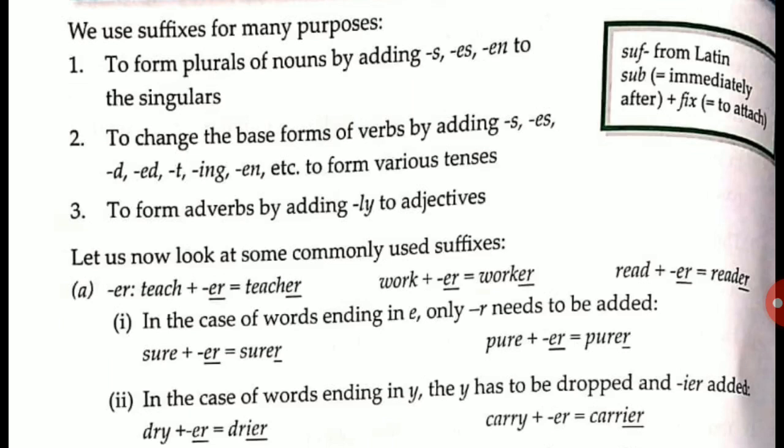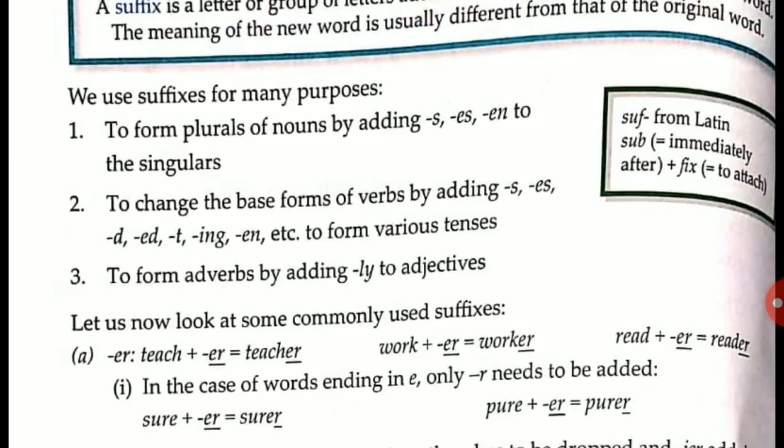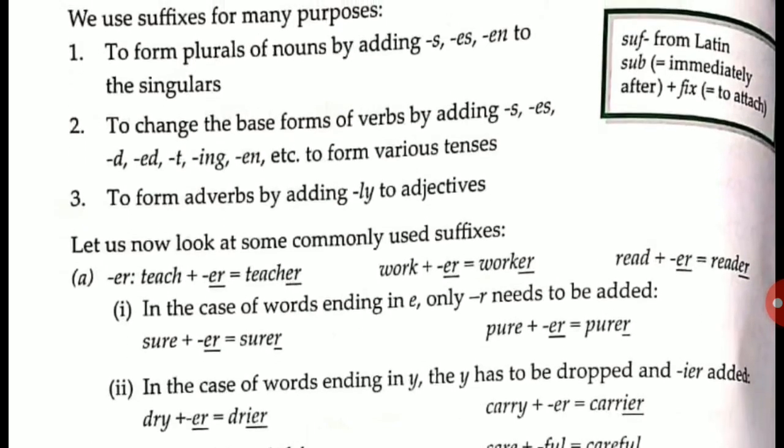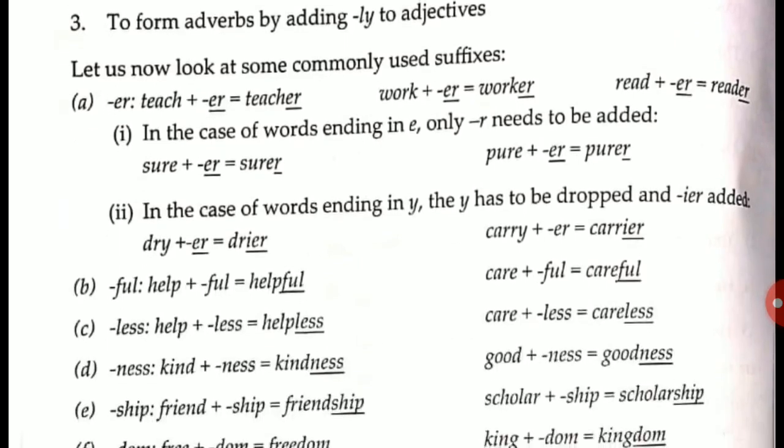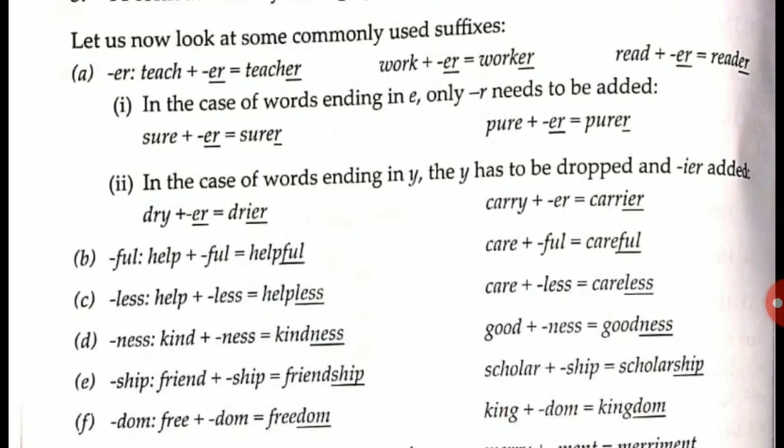For example, quickly, softly, bravely, neatly, quietly, okay. So these are the adjectives. Quiet is an adjective, but we are adding ly to form the adverb. So we are using suffixes for making plural forms, to change the base form, and to form the adverbs by adding ly to the adjectives. Now let's see some more things given here.